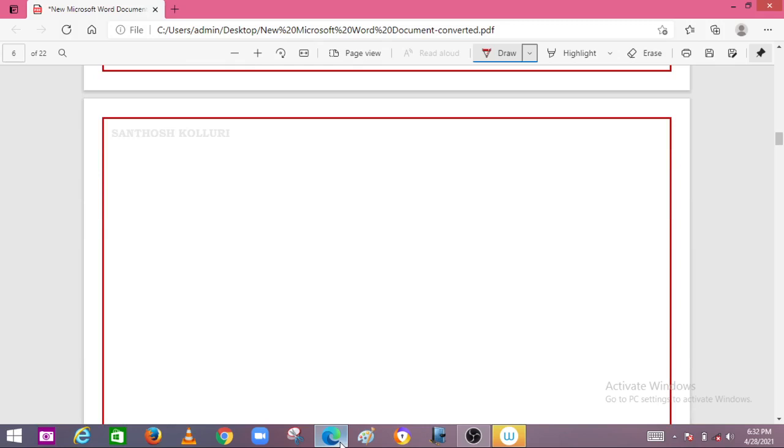Very simple, I will just draw a rough figure. For example, this is your circuit breaker terminals, and this is your fixed contact, and this is our moving contact. For this, we have two chambers. This is one chamber, and this is another chamber.